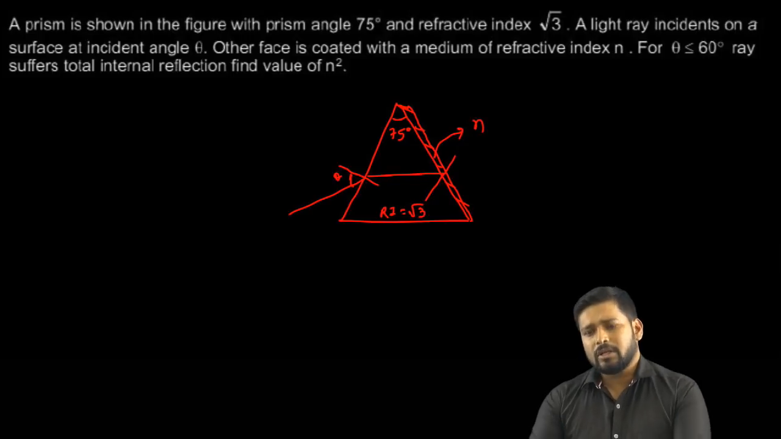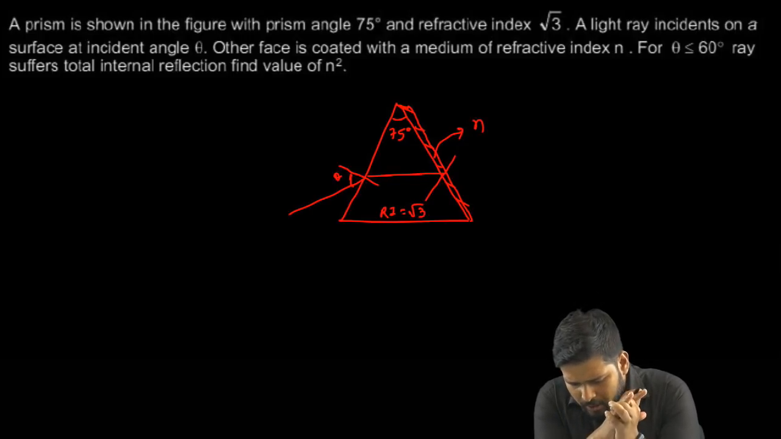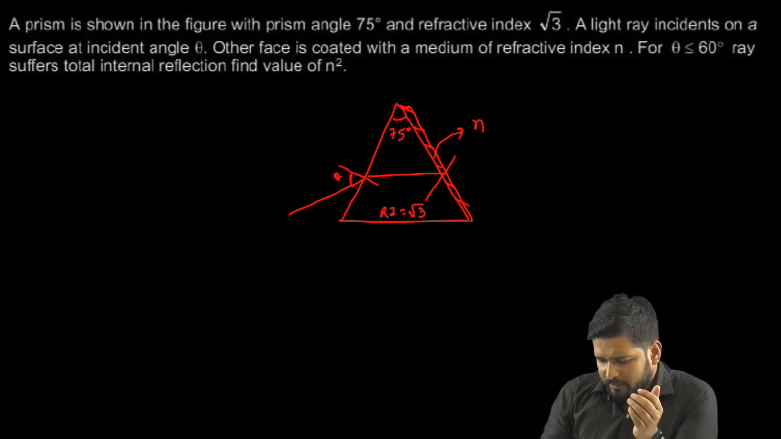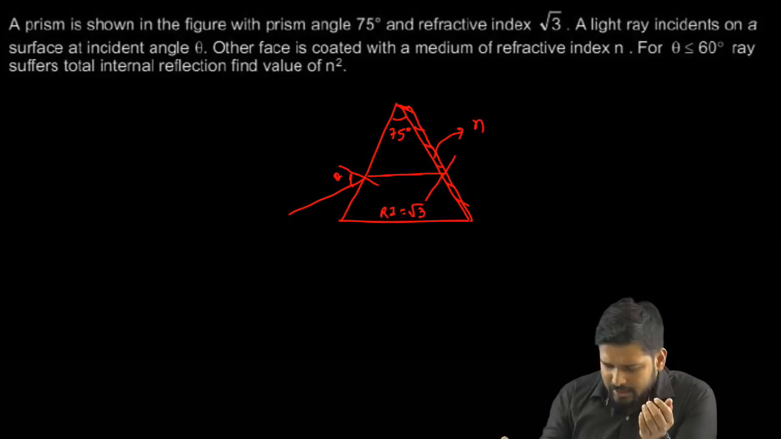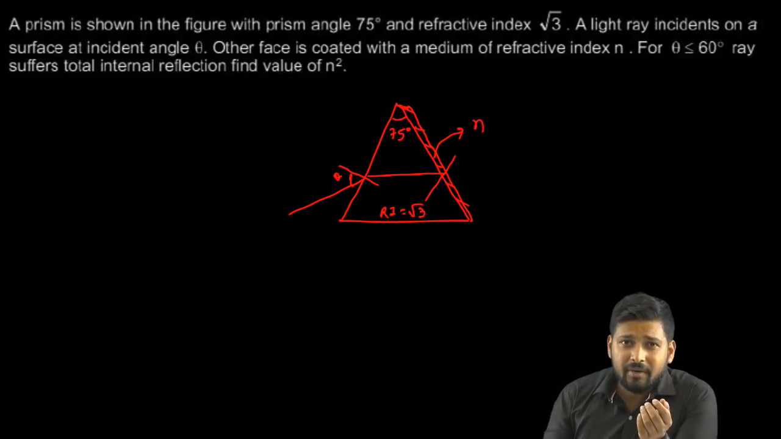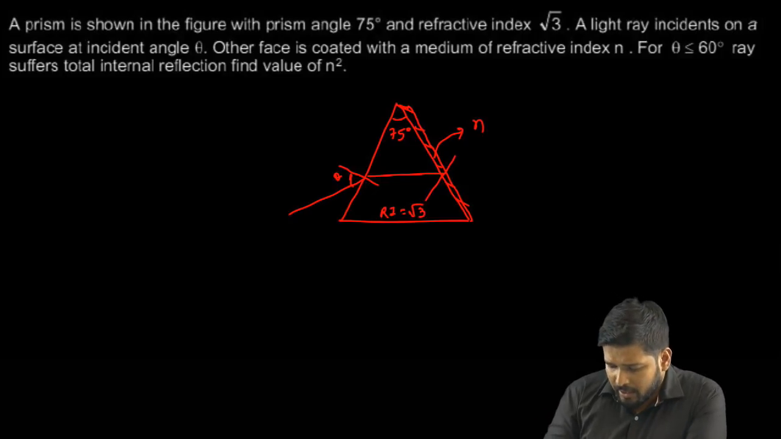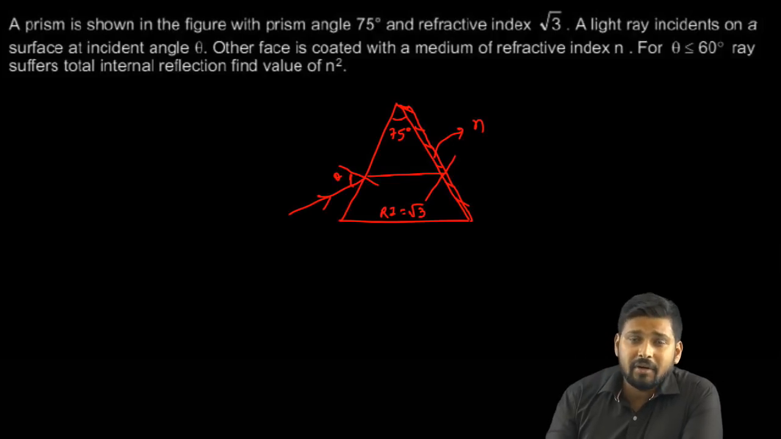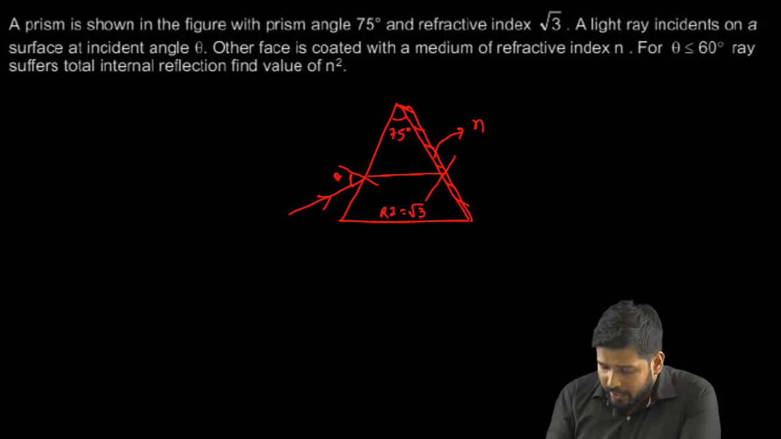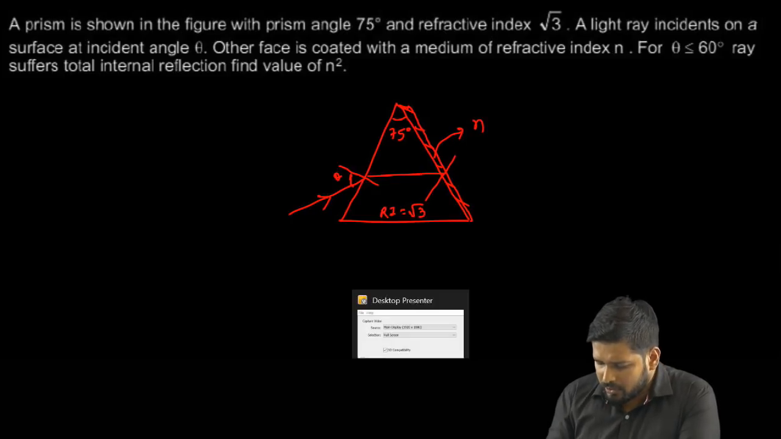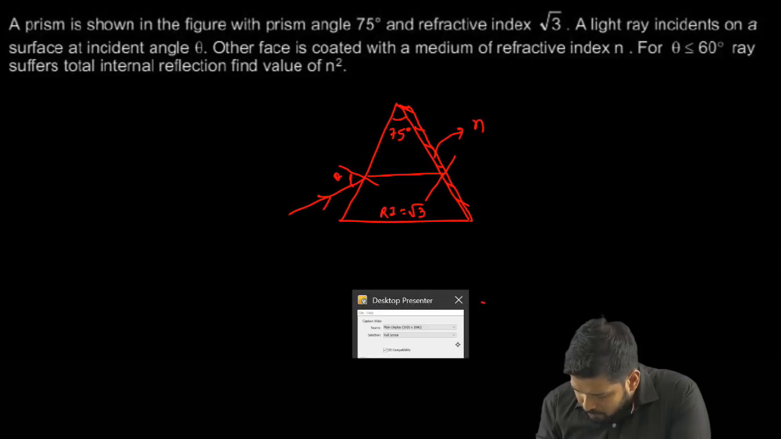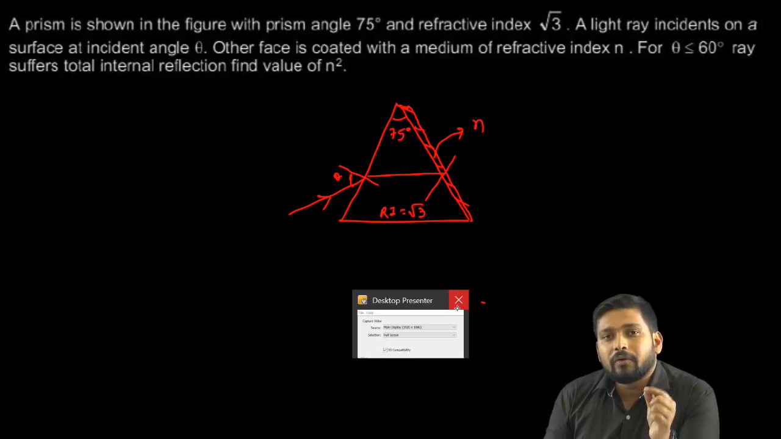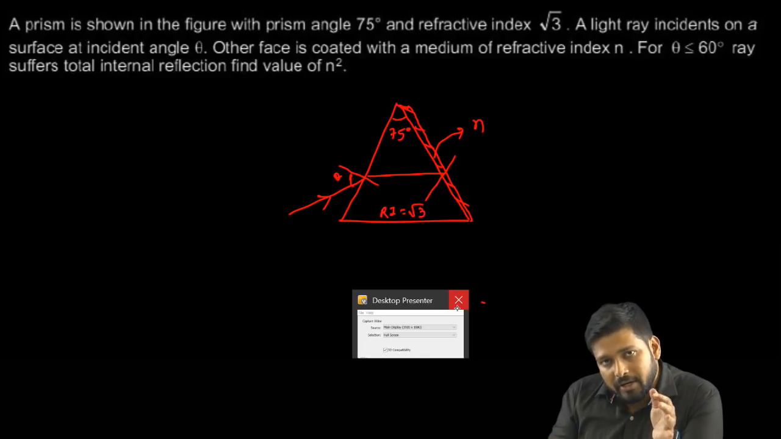Moving on, let's see this interesting problem from prism, right? So we have a prism, and it's told that one of the surfaces is polished, and it has got some refractive index of n. Fine. And then a light ray is going like this. The angle of the prism is 75 degrees, and we have to calculate the value of n square, where n is the refractive index of that coated medium. Fine.